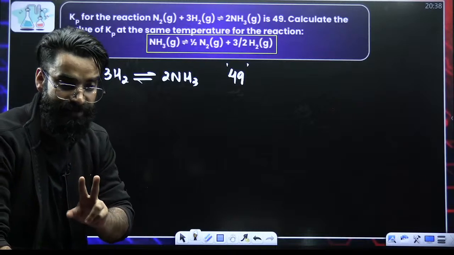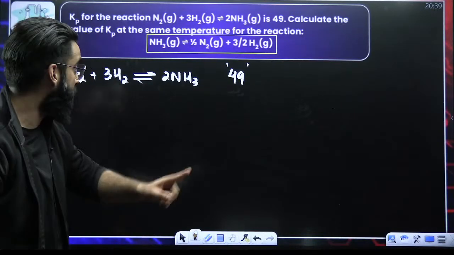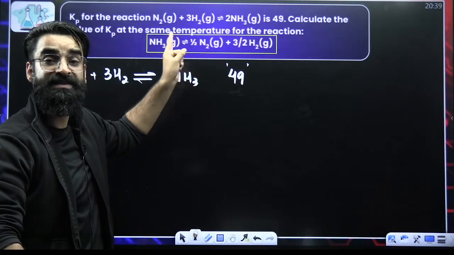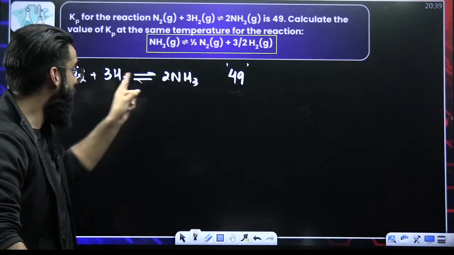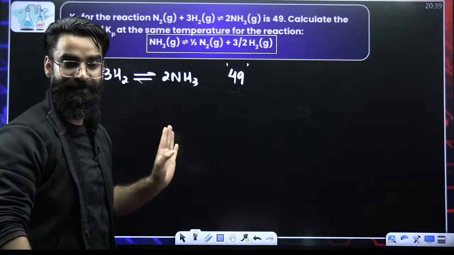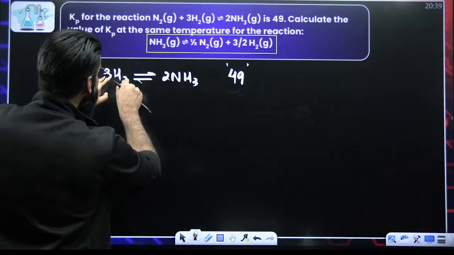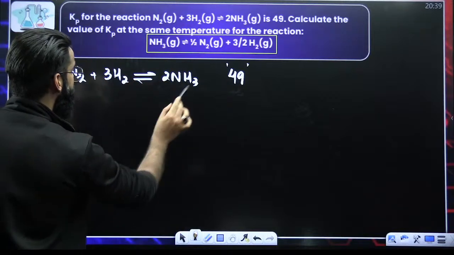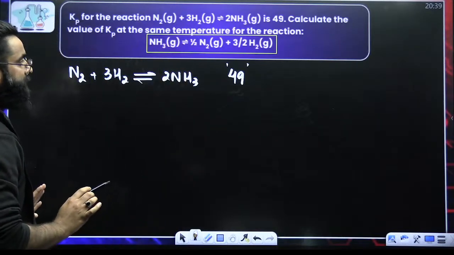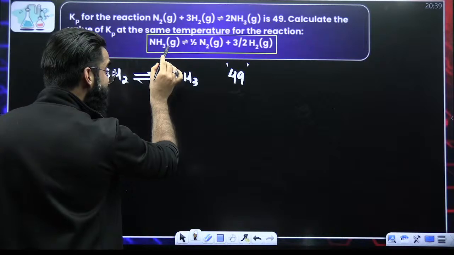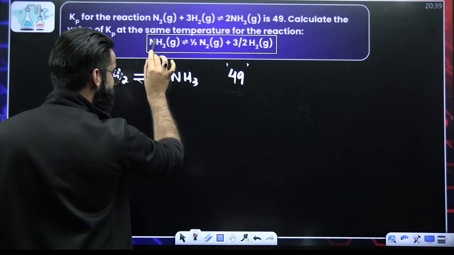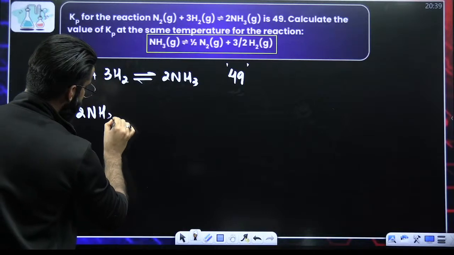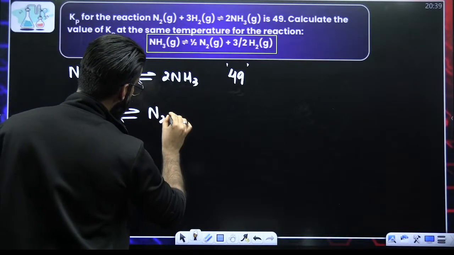Again, I'm repeating the same thing. The reaction whose equilibrium constant is to be calculated, you are supposed to make that reaction out of the reaction whose equilibrium constant is given. So basically, from this reaction, I have to make this reaction. Now the point is, how from this reaction am I going to make this reaction? In the reaction which I have to make, NH3 is on the left side. So let me reverse this reaction first. It becomes 2 times NH3 gives N2 plus 3 times H2.